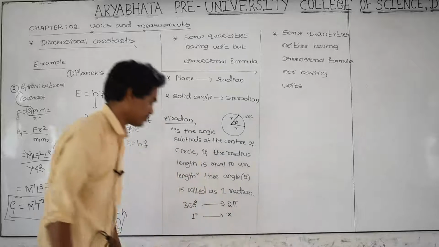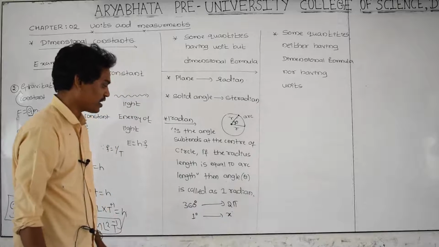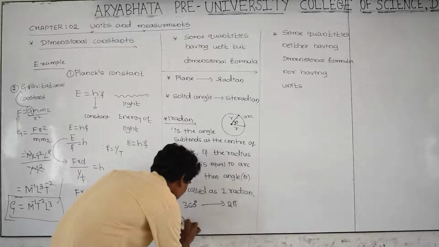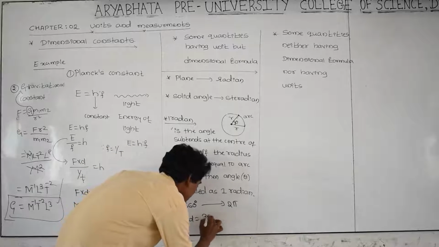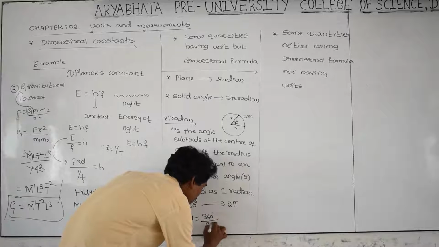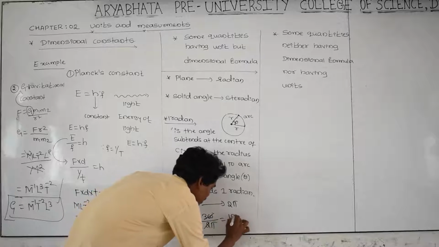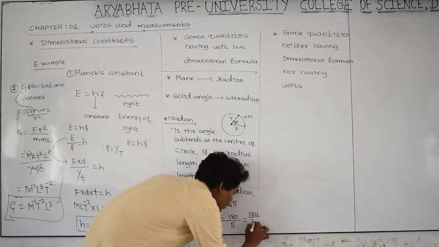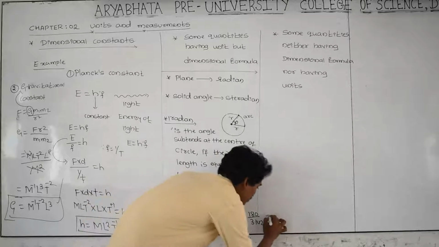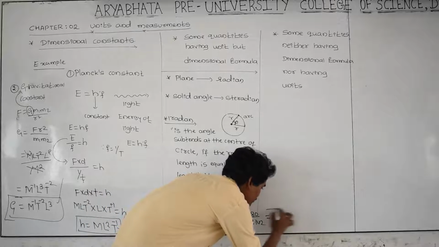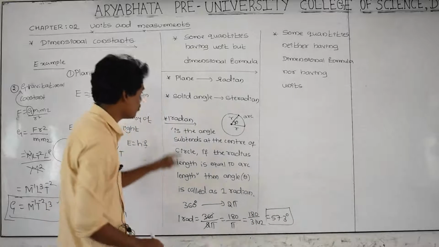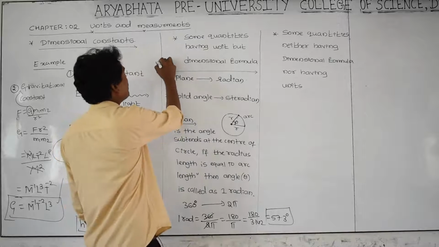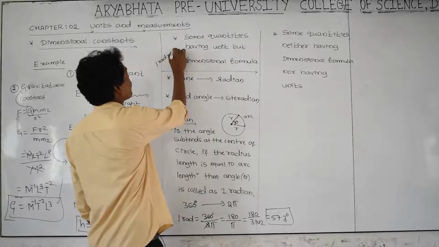That is x. If we calculate, I am getting that 1 radian is equal to 360 divided by 2 pi. Then 360 getting cancelled, this is getting 180 by pi. Then this is equal to 180 divided by 3.142. Then this becomes 57.3 degrees. What is 1 radian? 1 radian is equal to 57.3 degrees. You remember, 1 radian is equal to 57.3 degrees.